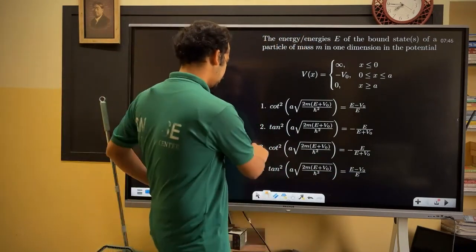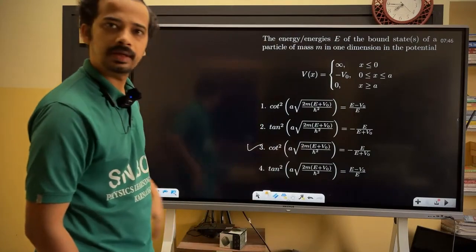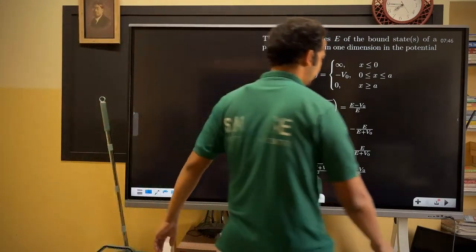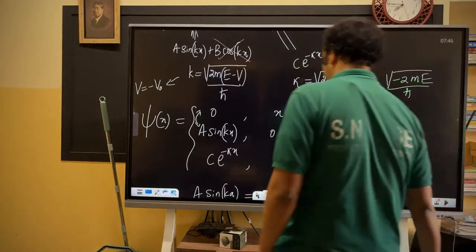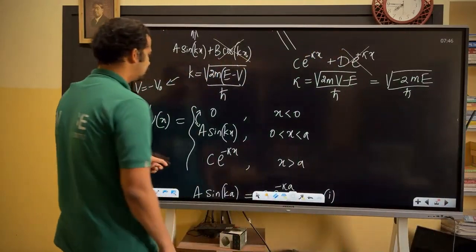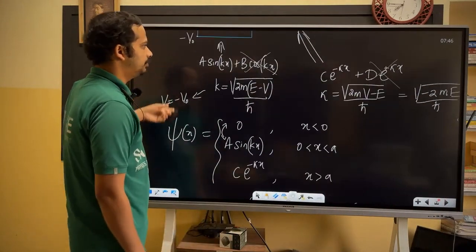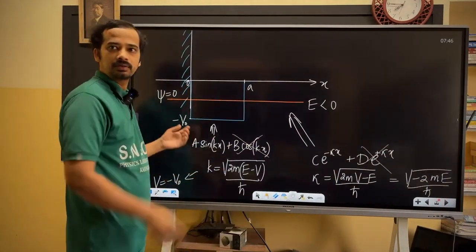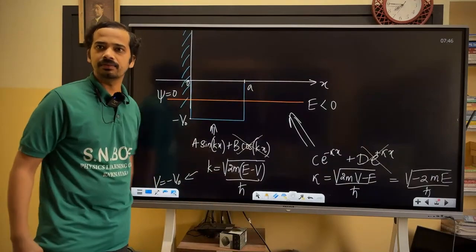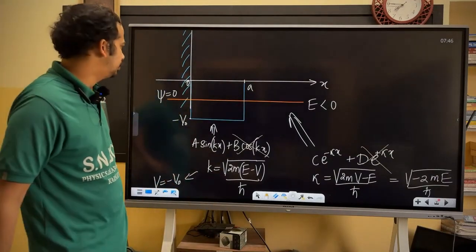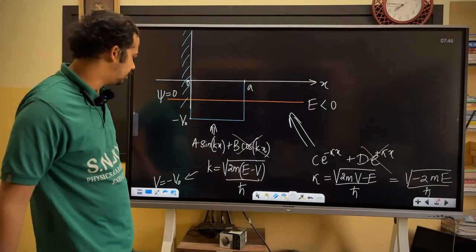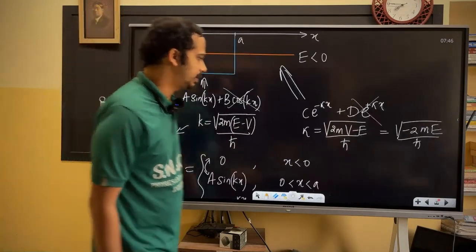So check that out, and compare with the answer key later. That's what they are expecting. At least you should be able to write this. That's why we did the whole derivation. I could have mentioned the final result of that finite square well. So this should be done. This is a solved problem in the JEST outside.